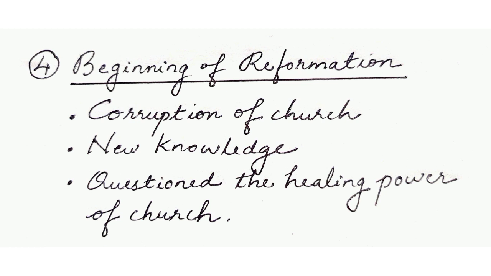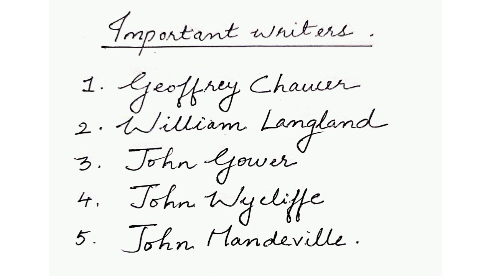So during this period, the people started to understand that there should be a change in church, a reformation in church. So this slowly starts to take place during the age of Chaucer. So, this is what was happening in England during those times. There was the 100 years of war taking place, Black Death and people dying. There were revolts, high taxes, corruption of the church. All these were taking place. A lot of things were happening in England then.